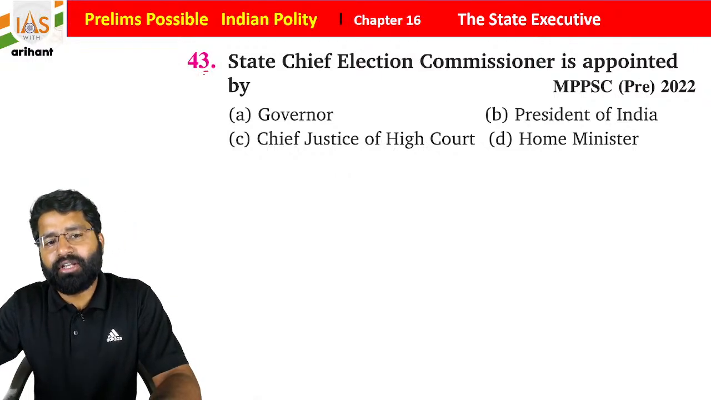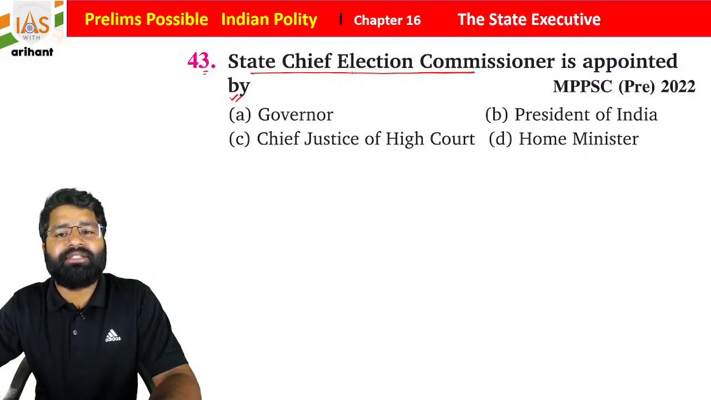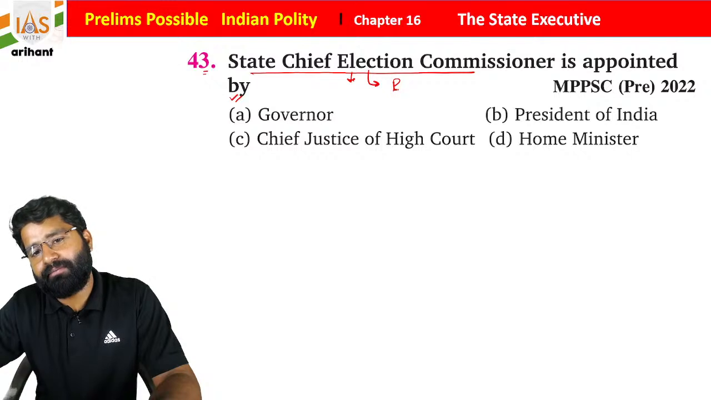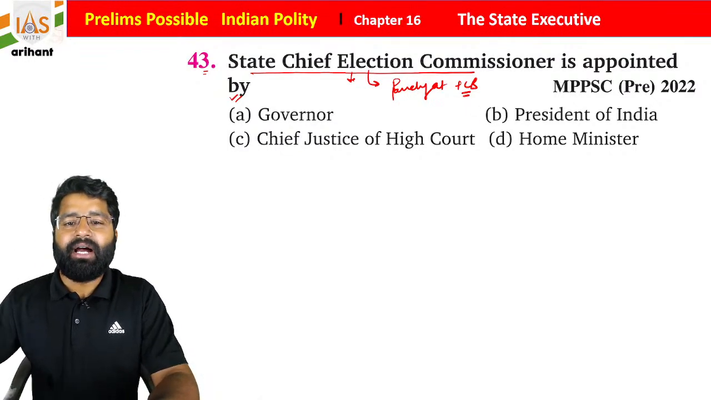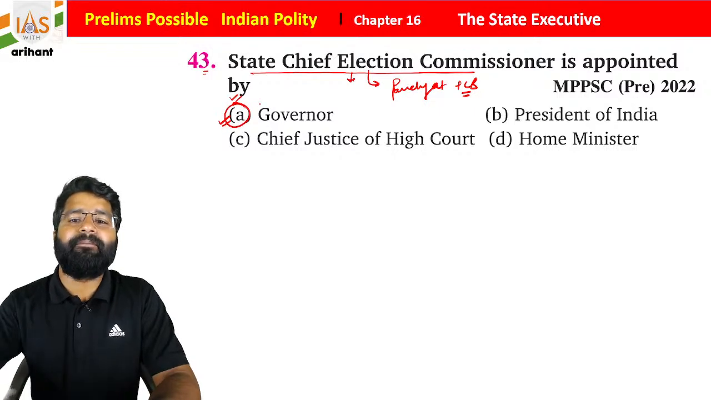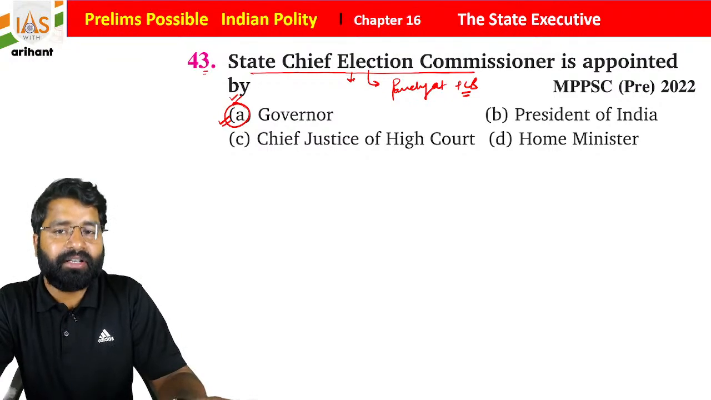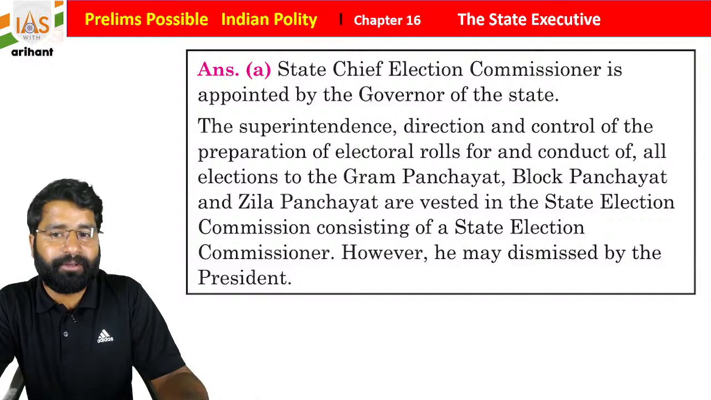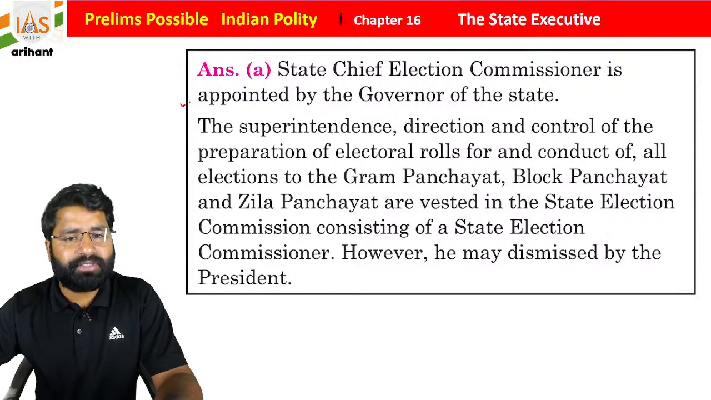Now see question number 43. The State Chief Election Commissioner is appointed by whom? He conducts elections for the panchayat as well as local bodies, that is, panchayats or municipalities, and he is appointed by the governor of the state, students. Just as the president appoints the election commissioner for the nation under our Constitution, the state one is appointed the same way, but by the governor. So the explanation is the same as what I told you.